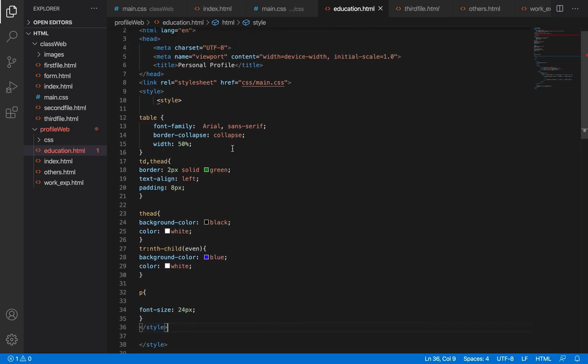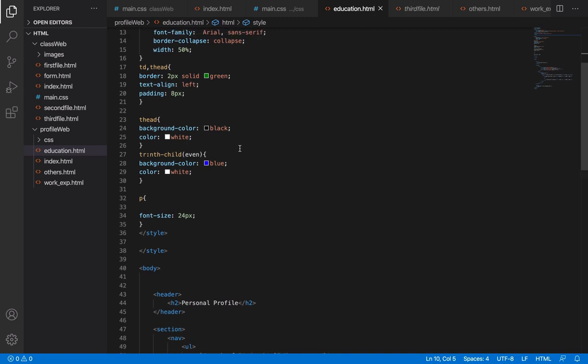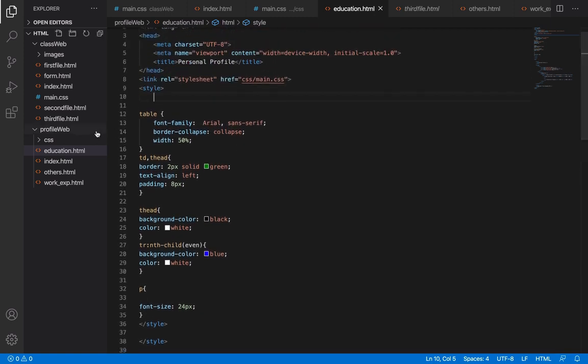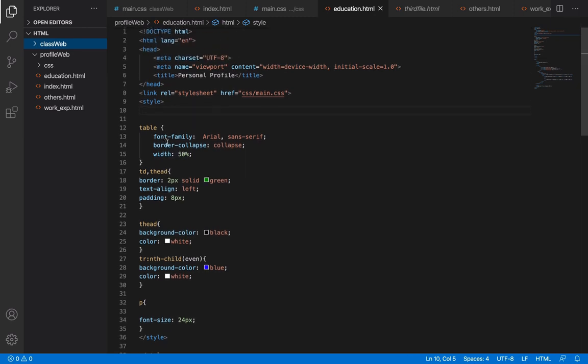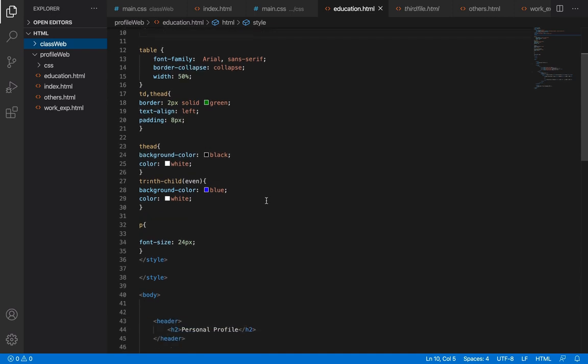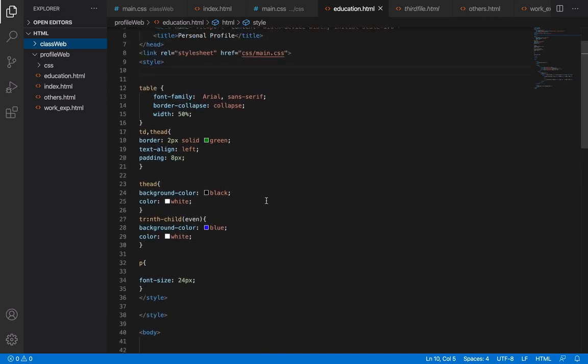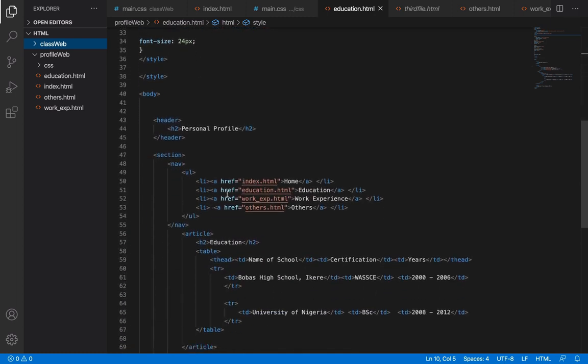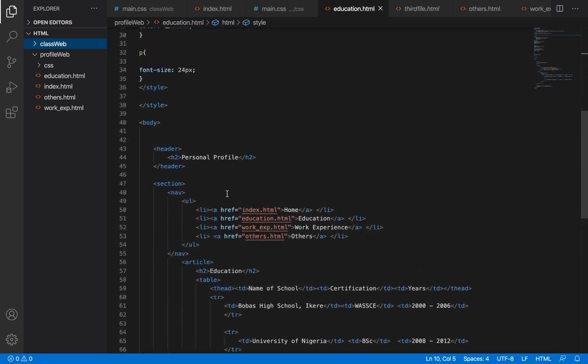Of course you will observe that I pasted it inside the style for this particular page alone, because this is applicable to the education page alone.